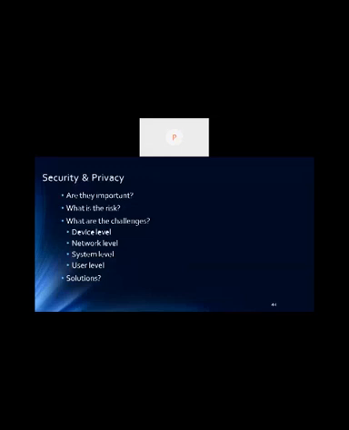Again, we have discussed this security and privacy part. Security is very important. There are some risks involved, and challenges at the device side, network side, system side, and user level. Wherever there is hopping, we have to check at each hop that the data has reached with complete integrity and security. So ciphering and the integrity part have to be taken care of at each level, at each hop.